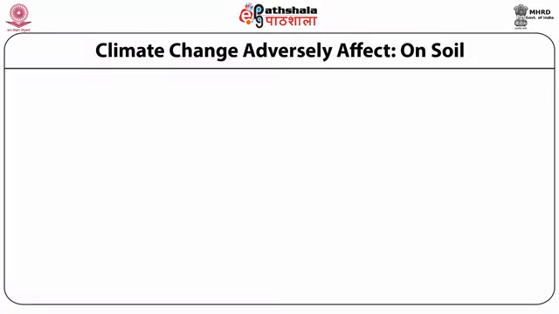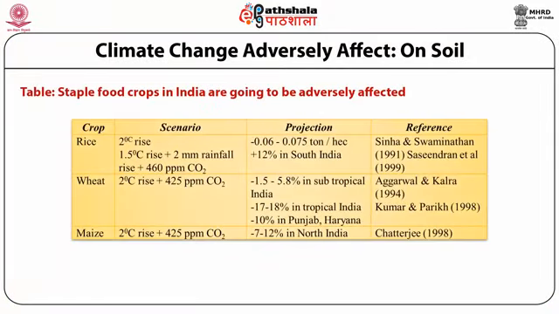Again, salt stress, water stress and high temperature stress may affect the agricultural land area, and we try to remove such stresses by adopting transgenic crops. The table shows how climatic change affects the cultivation of the staple crops of India, that is rice, wheat and maize.